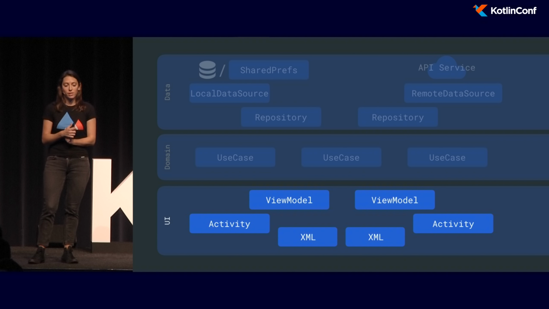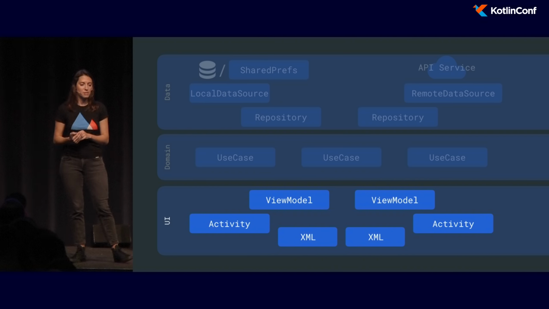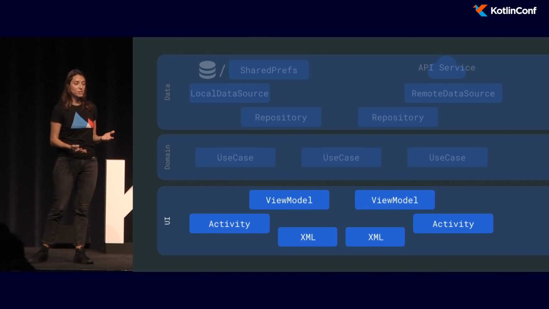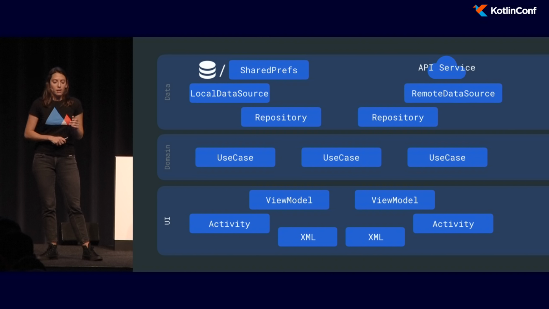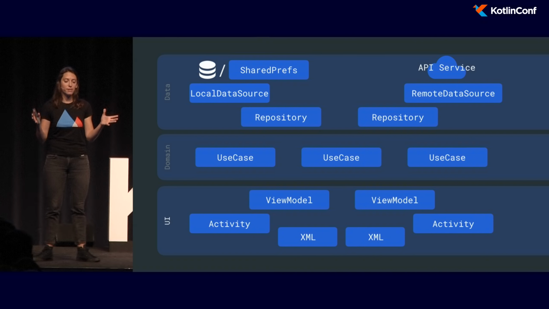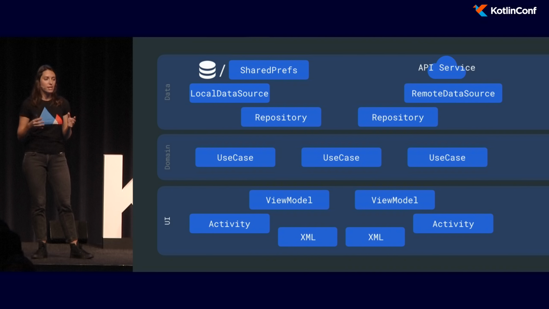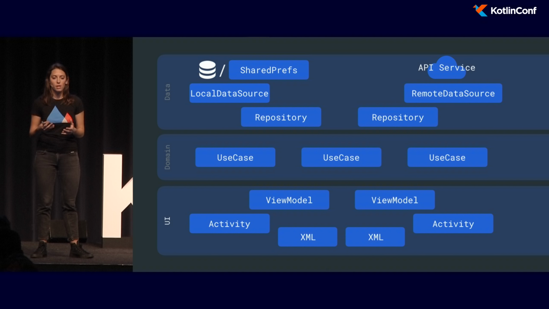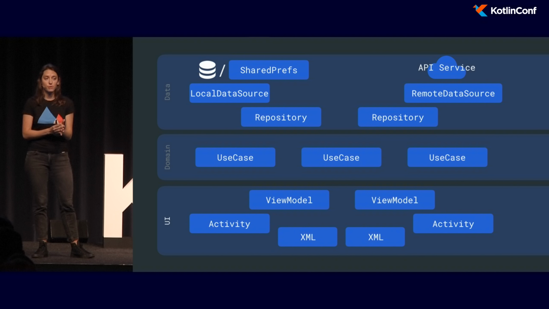So we looked over the view model, activity and XML. I think because Plaid is such a UI-heavy application, it's still the part where I think we can do better. We are still considering maybe using a presenter, maybe splitting those responsibilities even more. But these are overall our main layers: the data, domain, and UI. And creating this kind of separation, these kinds of rules, really helped our team to build things easier. We knew what the guidelines were. We knew what the restrictions were.